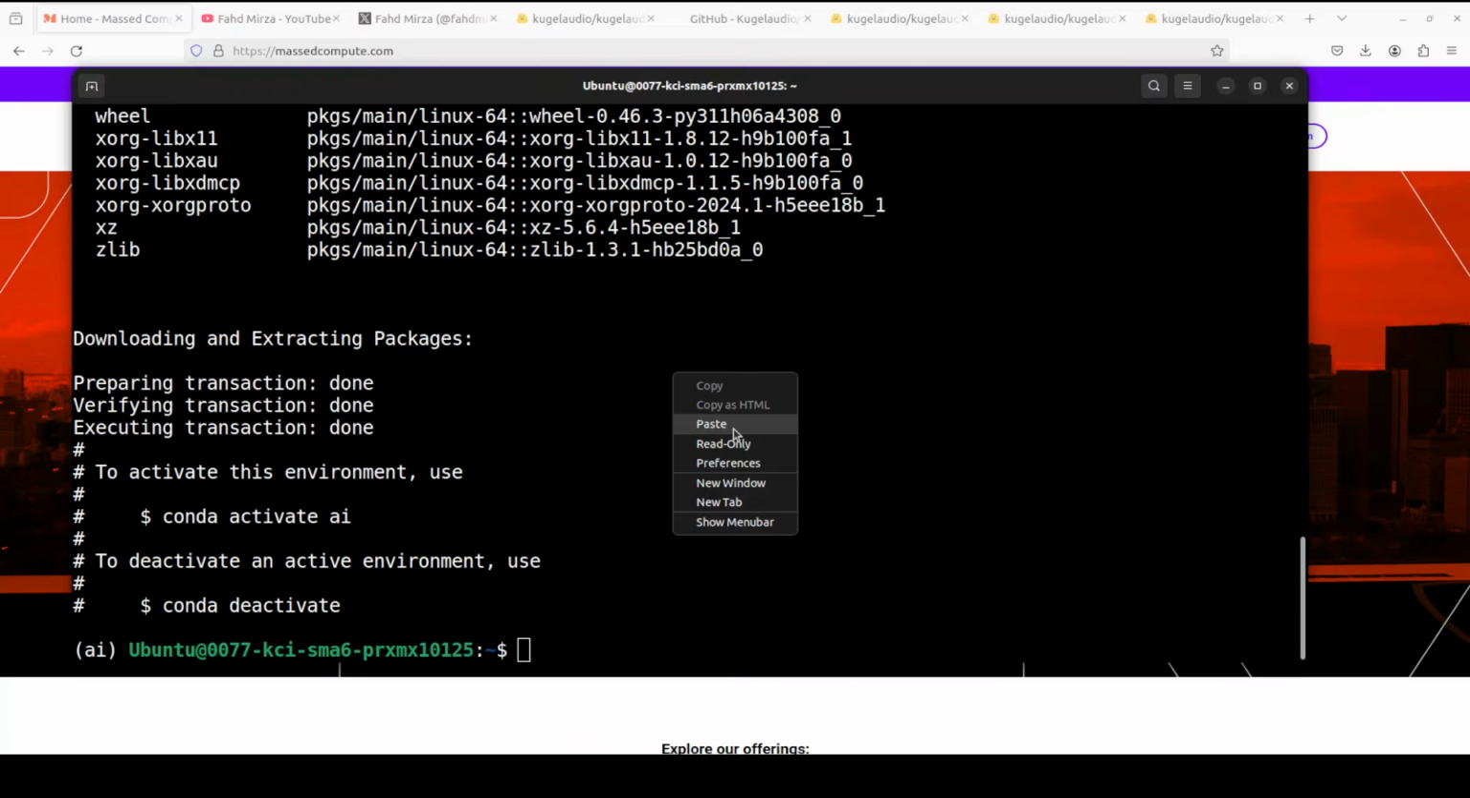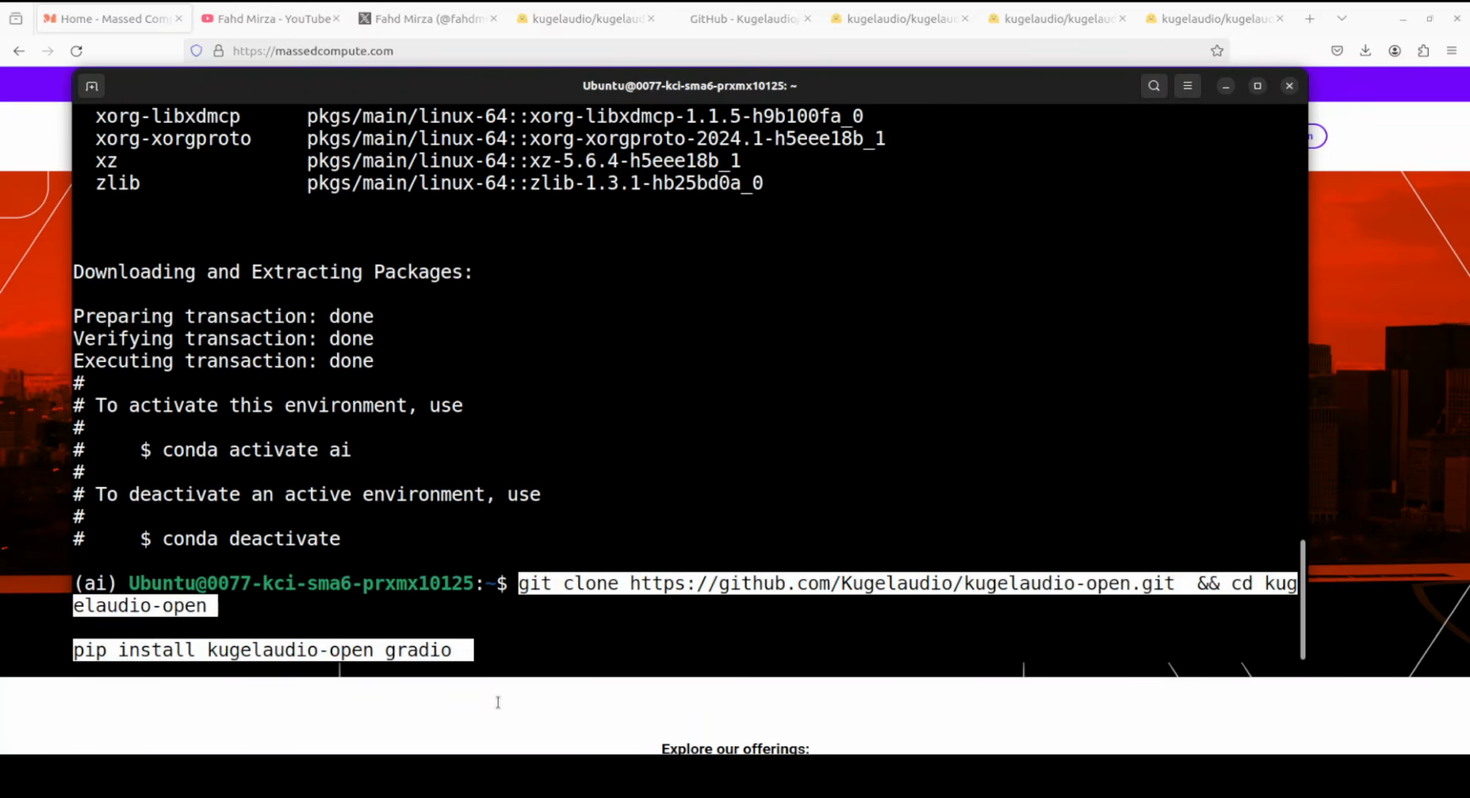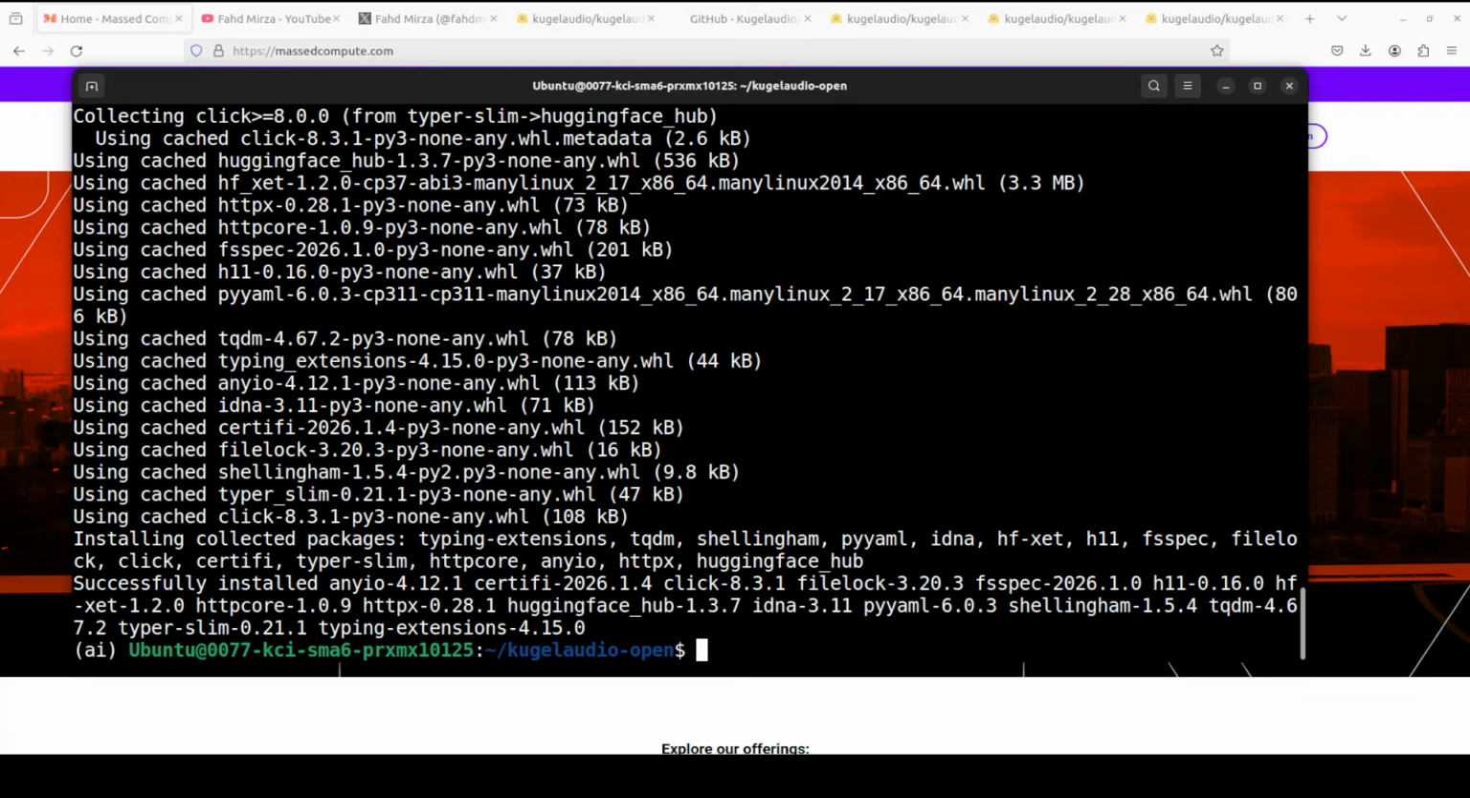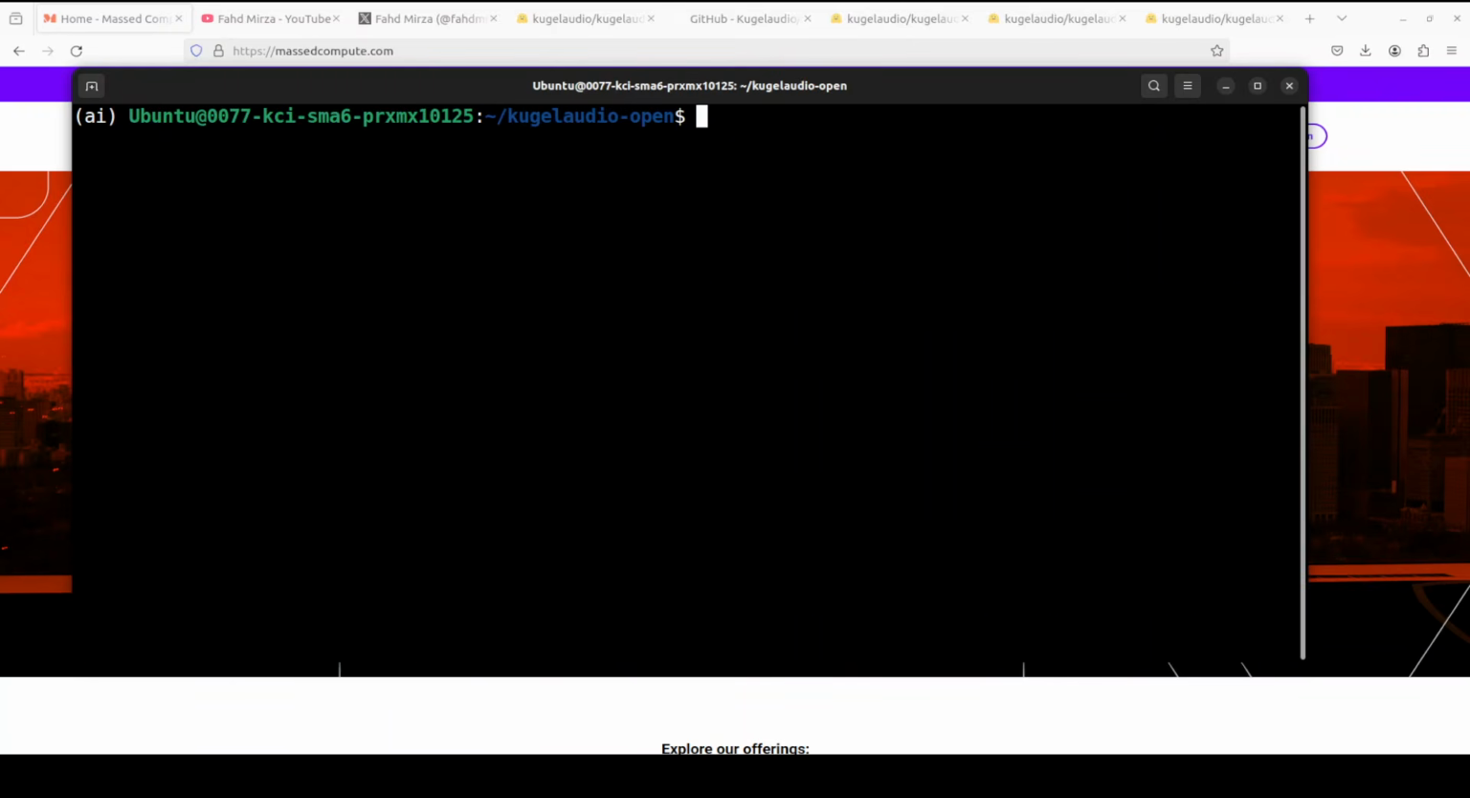Now let's git clone the repo of KugelAudio and get this thing installed. And Kugel is a German word, I believe, and it means ball or sphere. If you're a German native, please correct me if I am wrong. Okay, everything is installed. Let's now start the Gradio demo from the root of the repo.